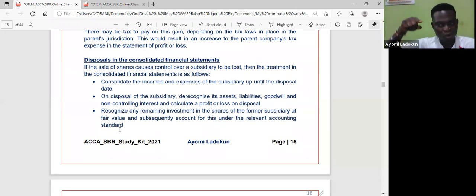Then I will derecognize. That's on the date of disposal of the subsidiary now. After I don't have control here, I derecognize assets, liability, goodwill, NCI, and I calculate the profit or loss on disposal. Does that make sense, right? Then any remaining investments, I will recognize them in accordance with the relevant accounting standard. That's it. Recognize any remaining investment in shares of the former subsidiary at their fair value, okay? And subsequently account for them with the relevant accounting standard.